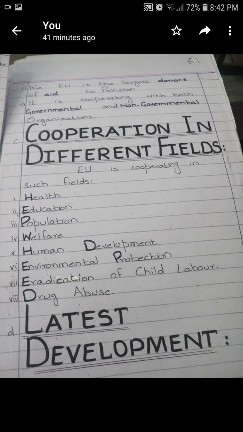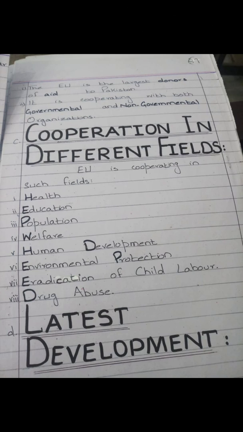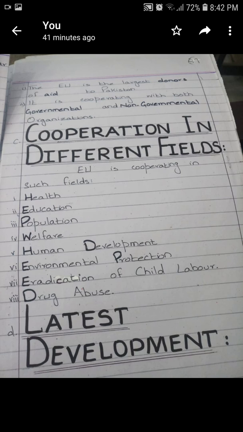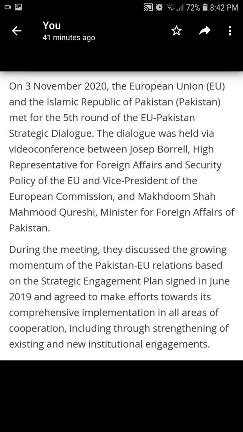The EU is the largest donor of aid to Pakistan. It is cooperating with both governmental and non-governmental organizations. Cooperation in different fields. The European Union is cooperating in fields like health, education, population welfare, human development, environmental protection, eradication of child labor, and drug abuse. Now, the latest development of Pakistan and European Union relations. Take a screenshot.